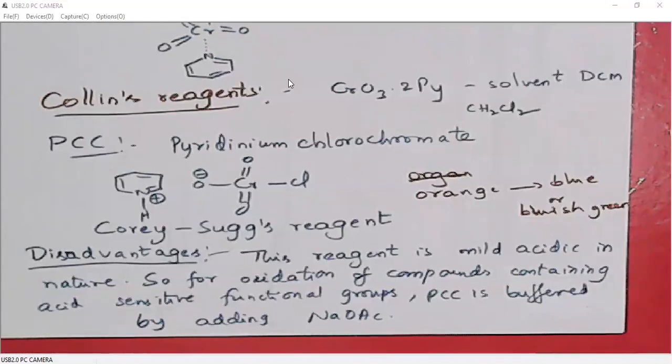If we don't add sodium acetate, because PCC is an acidic compound, it will easily deprotect the acid sensitive functional groups. The mild acidic nature of PCC can be overcome by adding sodium acetate. So absolutely there is no problem with the PCC now.